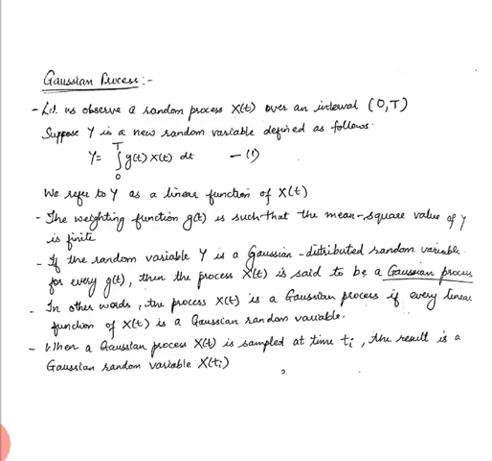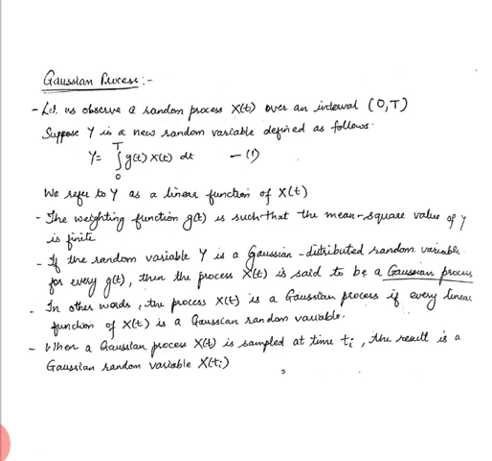So in other words, the process capital X of t is called a Gaussian process if every linear function of X of t is a Gaussian random variable. Just the way there is a capital Y over here, we can take every linear function of X of t with a different g of t. The g of t is the weighting function, so instead of g of t you can have any other function such that the mean square value of that particular random variable is finite.